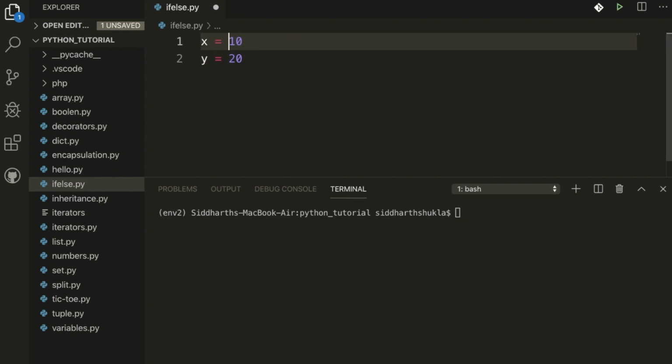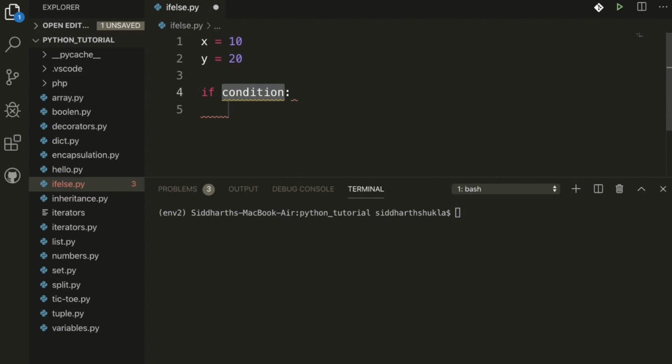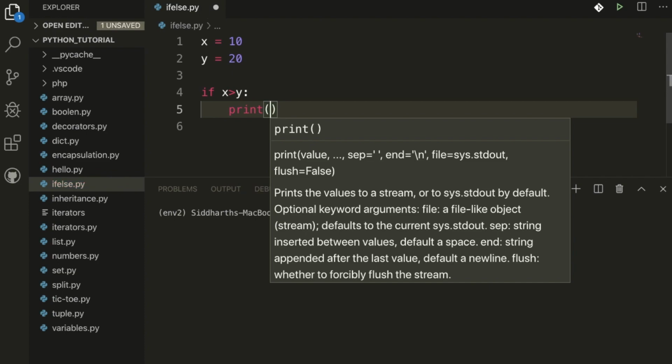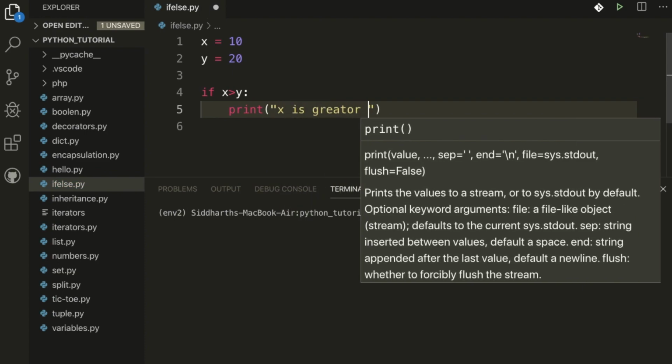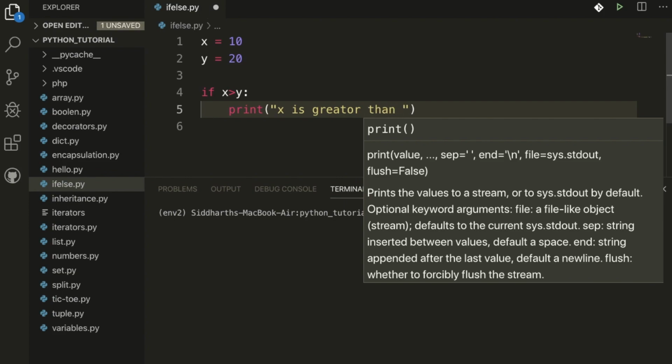Now I'm going to check something. If, I'm going to write the condition here. Suppose x is greater than y, then print x is greater than y.